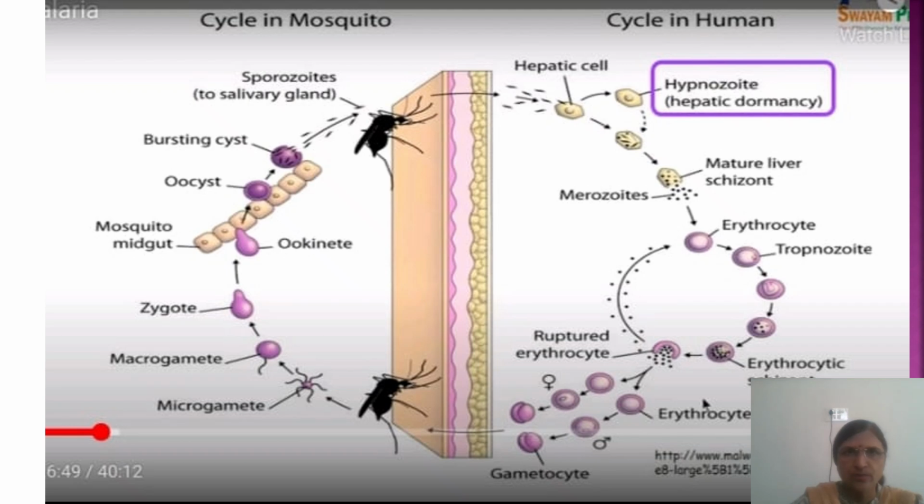So this is all about the cycle of Plasmodium: in humans it is schizogony and gametogony, and in the mosquito it is sporogony. A few dormant forms, the hypnozoites, again cause relapse, which is called exoerythrocytic schizogony.